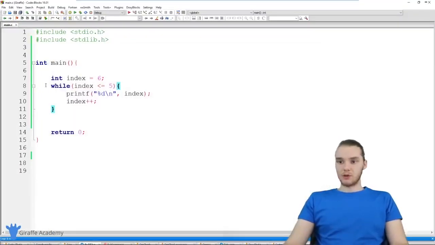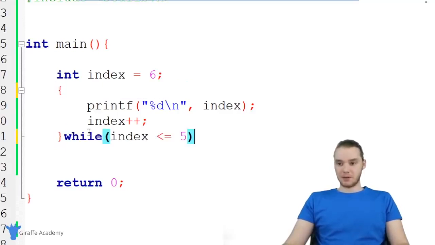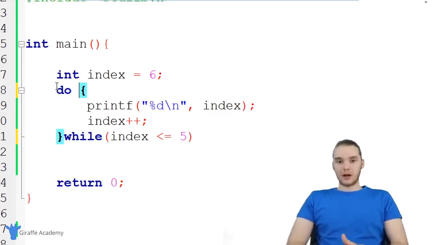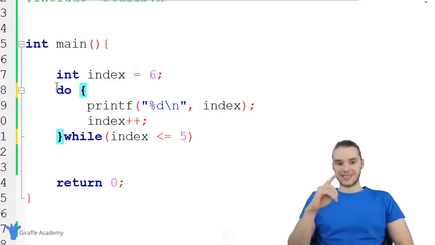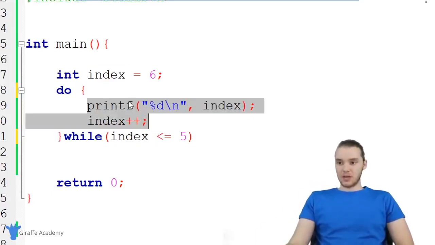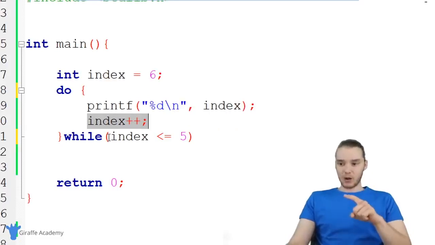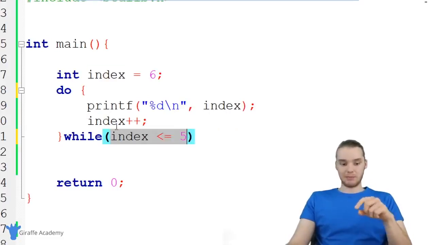There's another type of loop that's similar to a while loop, which is called a do while loop. I'm going to show you how to make one. All you have to do is take this while thing up here and paste it down here below. And then up here, I'm just going to say do. A do while loop is similar to a while loop, but the first thing a do while loop does, instead of checking this condition down here, is execute all of this code. So even though index is equal to 6, we're still going to print out 6, and we're still going to increment it. And then we're going to check the condition to see if we can keep looping.